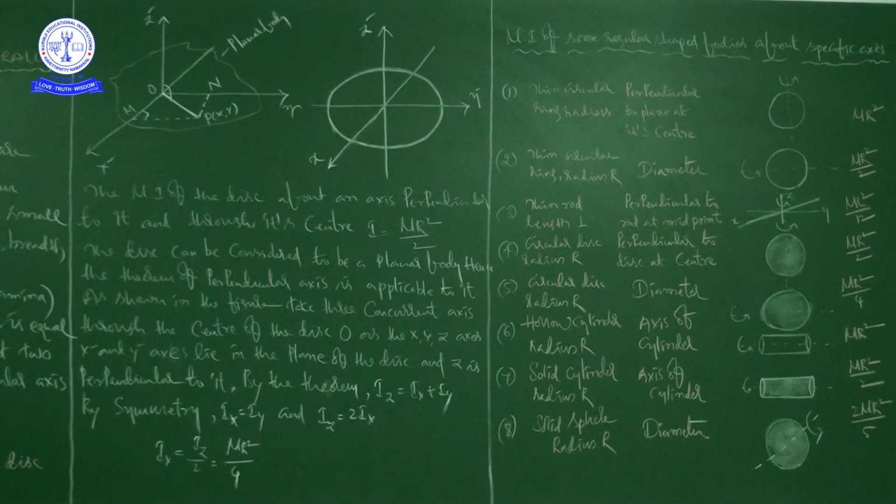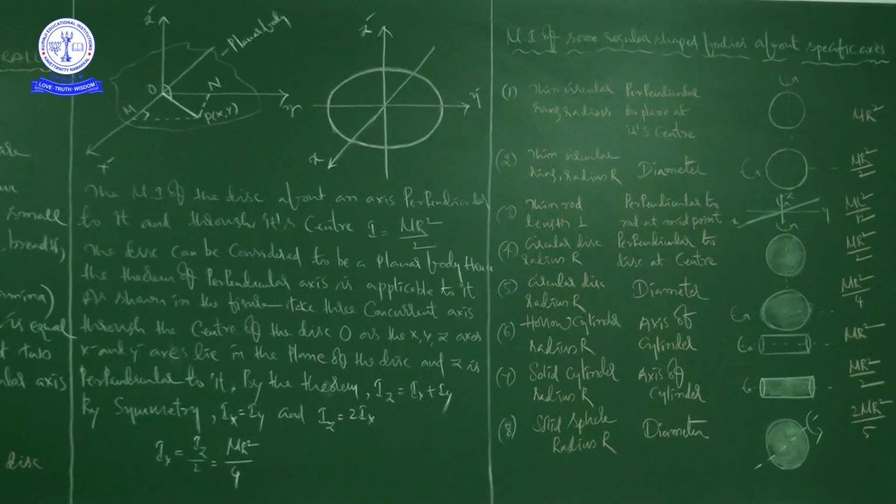First, if you take a thin circular ring of radius capital R, this is the thin circular ring, and it is going to rotate about this axis, perpendicular to the plane at its center.